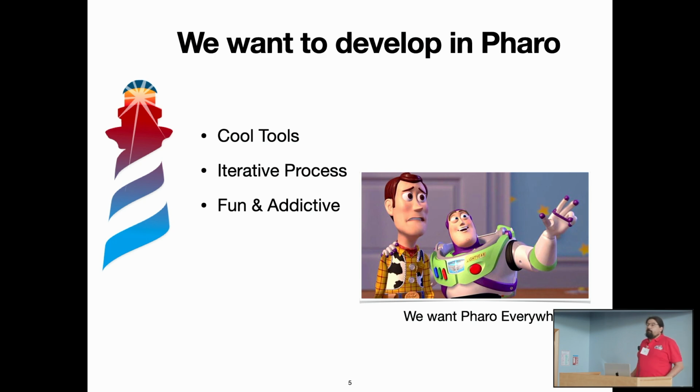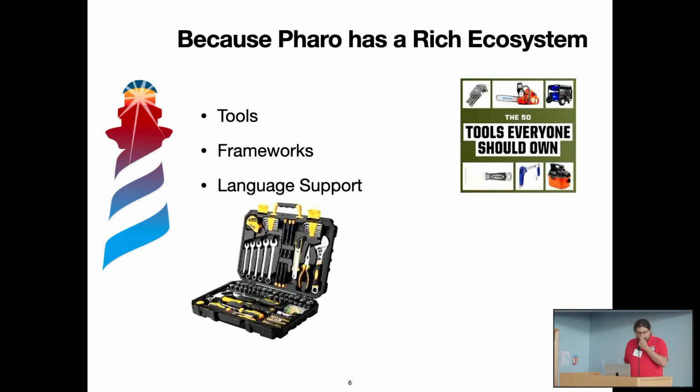So we always want to develop in Pharo because we love Pharo. We find it really interactive, really cool, really fun to develop. And we want Pharo to be able to generate the applications, whatever we want. I don't want to start opening Xcode and having to throw some Swift code inside and then doing a lot of hacking to make it work. I want everything in Pharo. Why Pharo? Because we have a really rich ecosystem. We have a lot of frameworks, a lot of tools, a lot of libraries, and even the language is cool and the environment is cool. So we want to profit from that and produce applications.